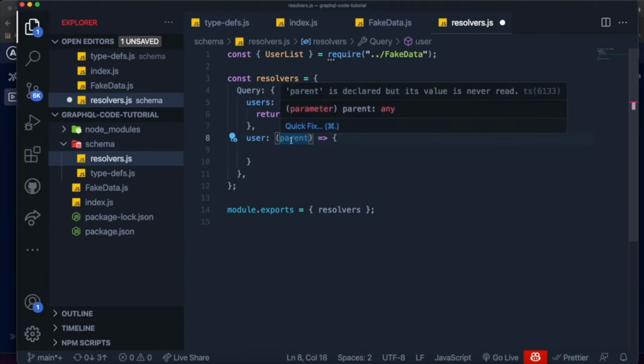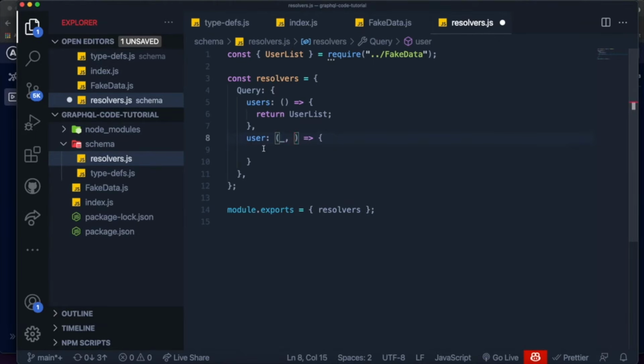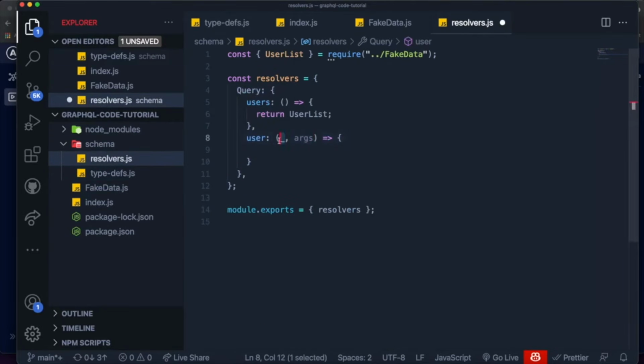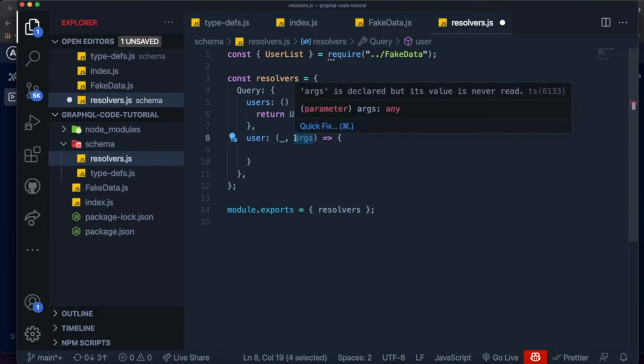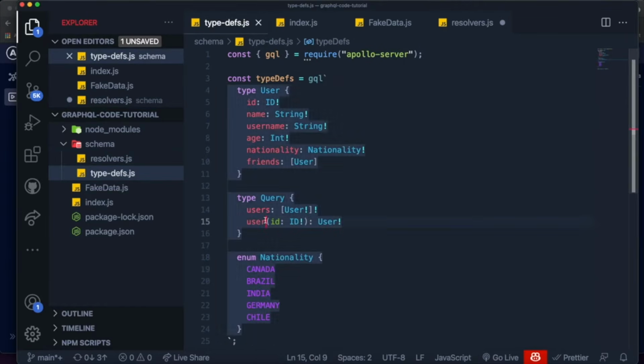And since it's not useful, we'll just pass underscore like this, because we want to access the next value in this argument chain, which is called args, to have access to the ID that we pass in this field. So if you don't want to use the parent, you just put it like this and you access args. And args, as I mentioned, is an object that contains whatever data the user passes in the argument of the query. So in our case, it will only include ID.